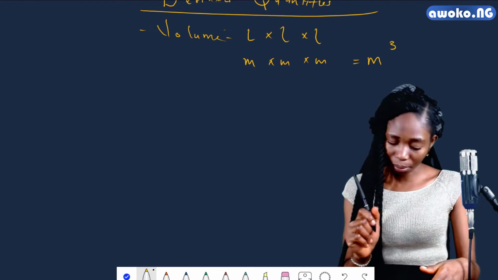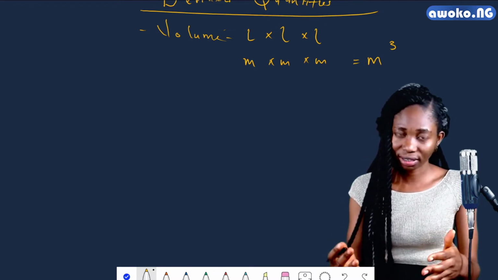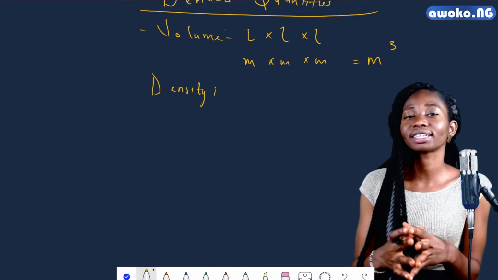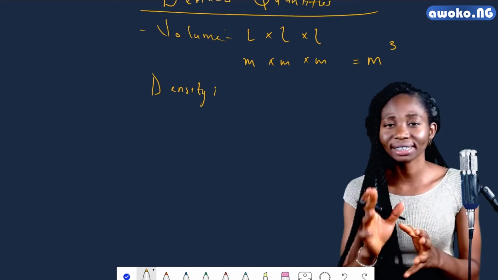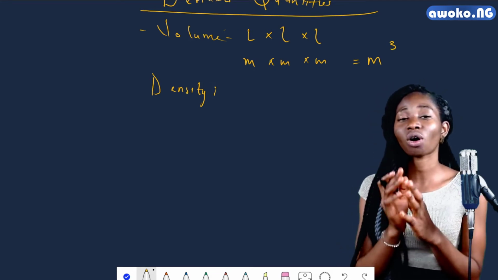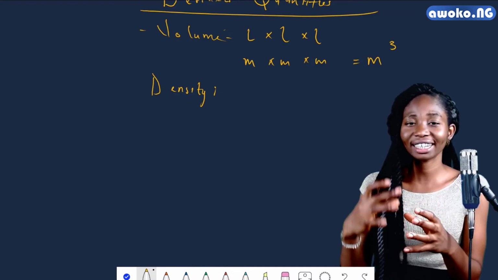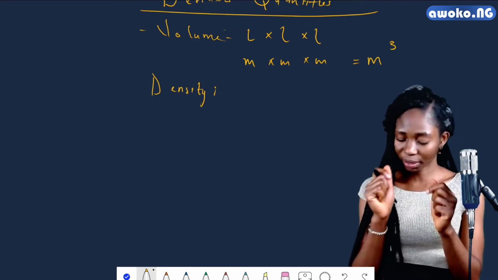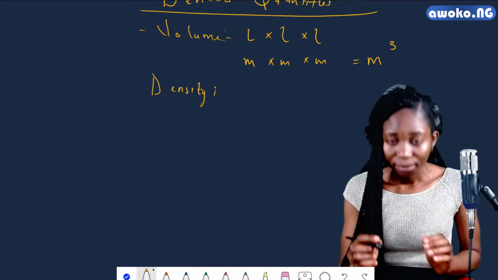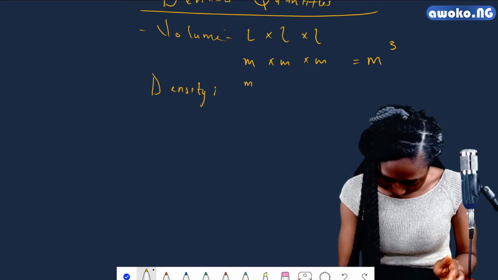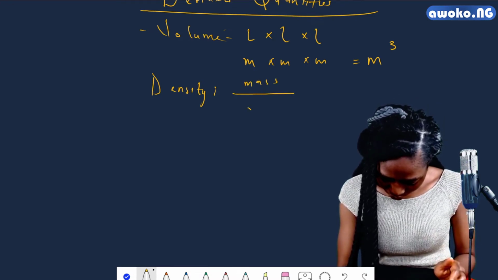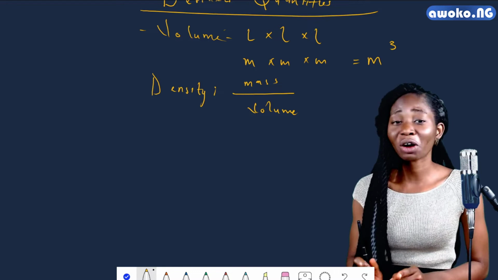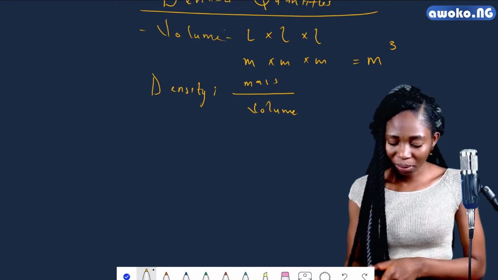Let's take another example. For instance, we have density, and we define the density of an object to be the mass per unit volume. We are taking cognizance of the fact that it has a mass and then it has a volume. So we want to know the total weight or heaviness of that particular object. So we have that density is mass over volume. Remember, mass is a fundamental quantity. Yes. And could you remember the formula we used for volume?